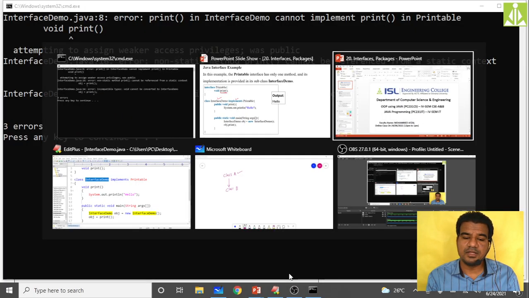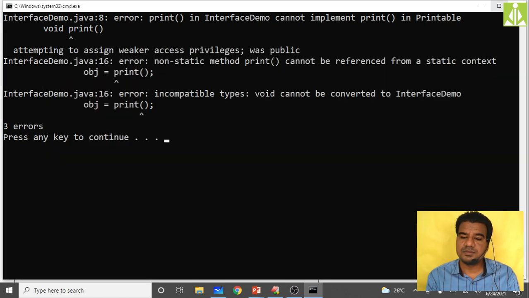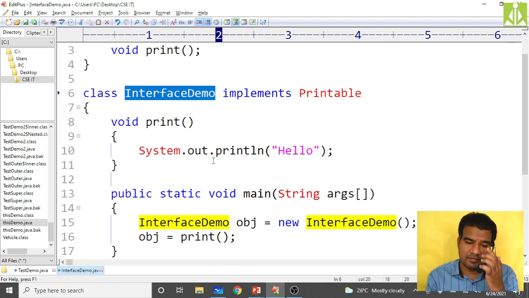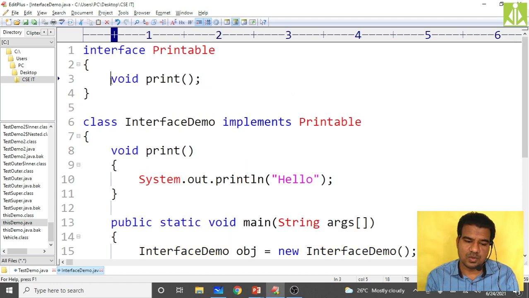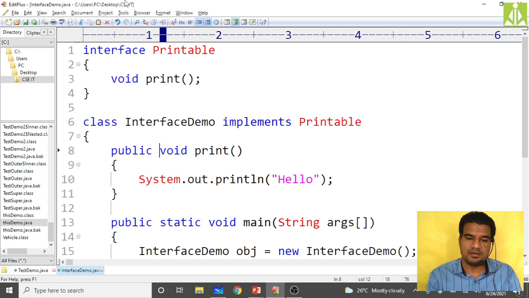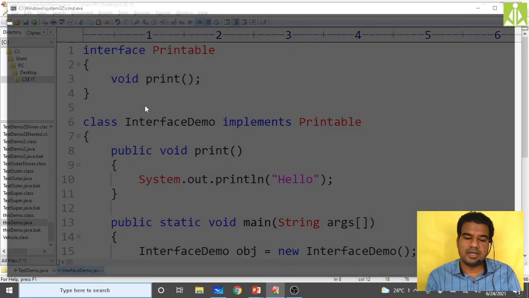When we are giving the implementation, inside the interface your compiler will add public, but when it comes to your class it will not add the public keyword. We must make it public specifically. Okay, so now compile.